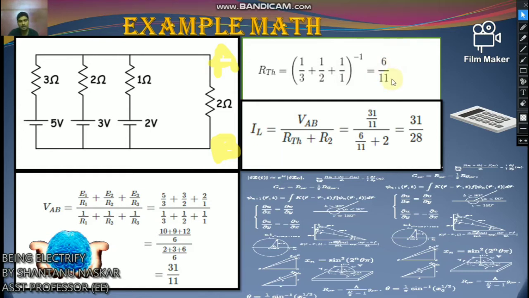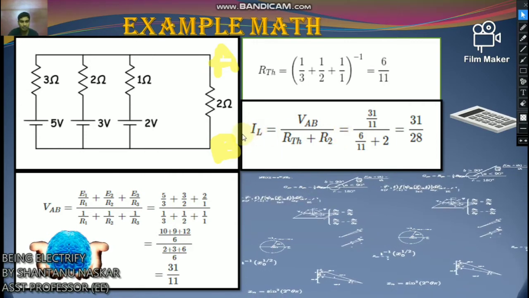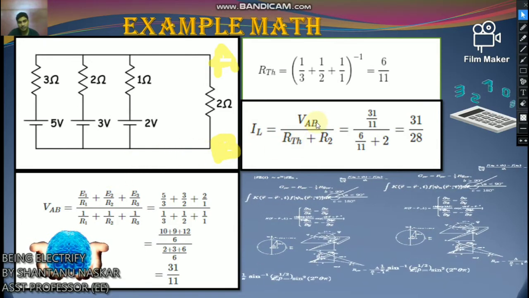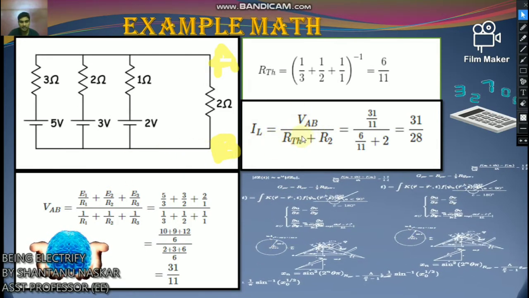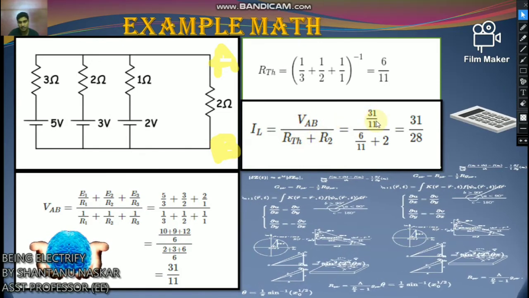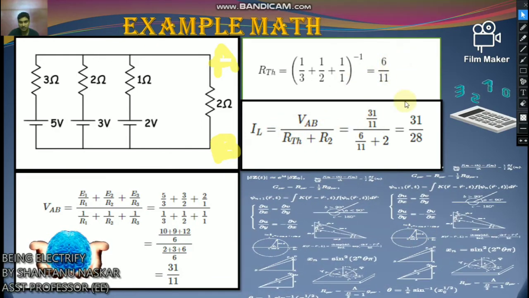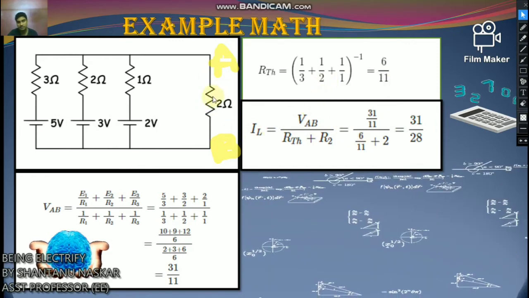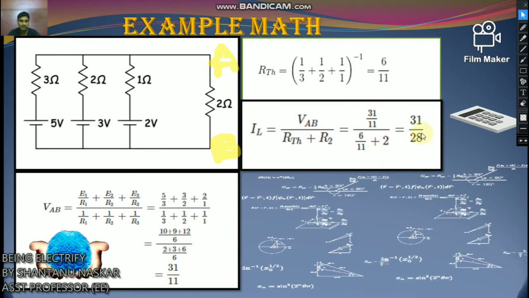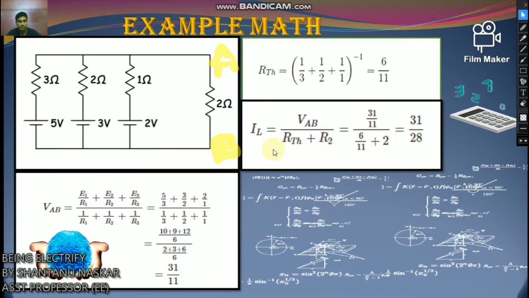Now the load current through the 2 ohm resistance is IL equals VAB by RTH plus RL. So VAB equals 31 by 11 and RTH equals 6 by 11, and this load resistance is 2, so plus 2, so total 31 by 28. So Millman's theorem is applicable to current source also.